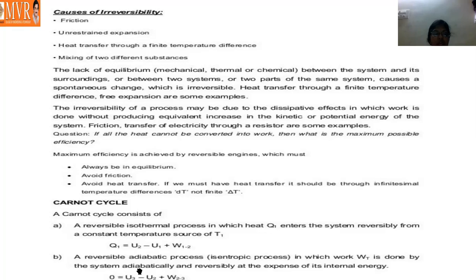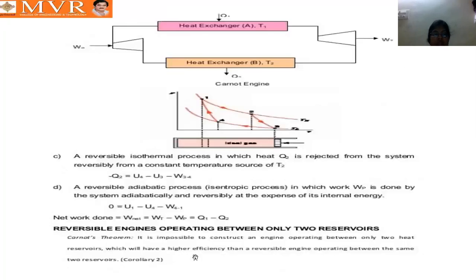So Q is equal to 0, U3 minus U2 plus W2 to 3. And here also, 3 to 4 is heat rejection, which we indicate with a negative sign: minus Q2 is equal to U4 minus U3 minus W3 for 3 to 4. And next, actually this is plus, not minus, there is some mistake, this is plus. Okay. And next, a reversible adiabatic process. Because this is an adiabatic process, here also we have Q equal to 0, and U1 minus U4 is plus.